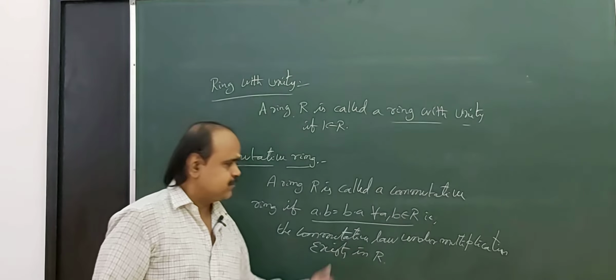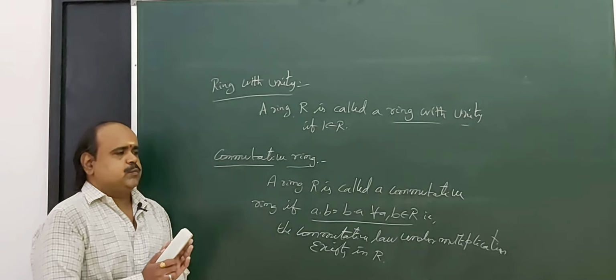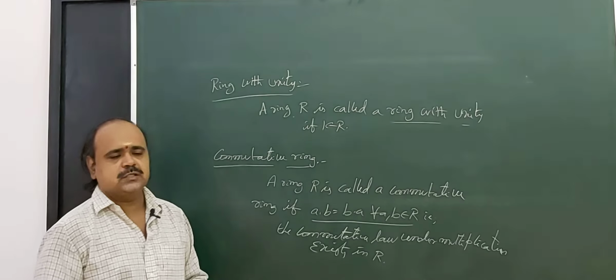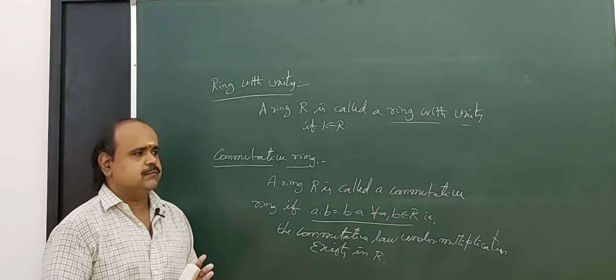Okay, so up to now we have seen three definitions: ring, ring with unity, and commutative ring. What is a ring? Capital R is a non-empty set, plus and dot are two binary operations, then the algebraic structure R comma plus comma dot is called a ring if R comma plus is abelian, R comma dot is a semigroup, together with the distributive properties holding.